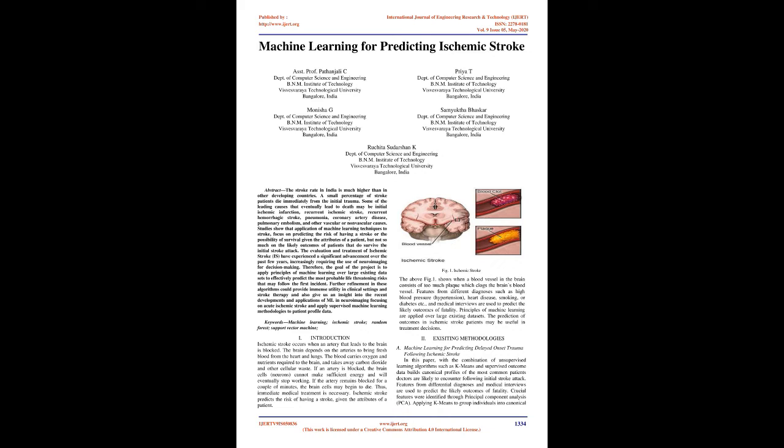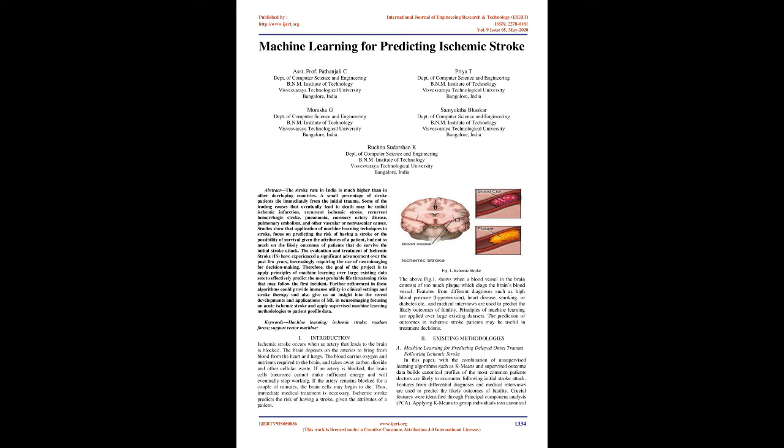Some of the leading causes that eventually lead to death may be initial ischemic infarction, recurrent ischemic stroke, recurrent hemorrhagic stroke, pneumonia, coronary artery disease, pulmonary embolism, and other vascular or non-vascular causes. Studies show that application of machine learning techniques to stroke focus on predicting the risk of having a stroke or the possibility of survival given the attributes of a patient, but not so much on the likely outcomes of patients that do survive the initial stroke attack.